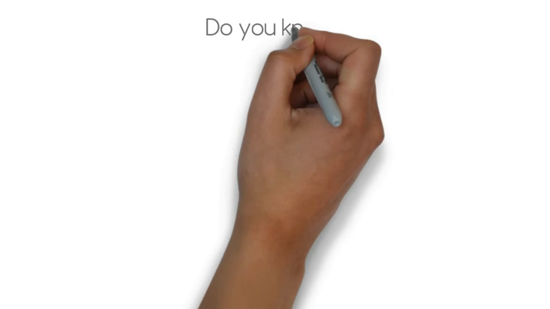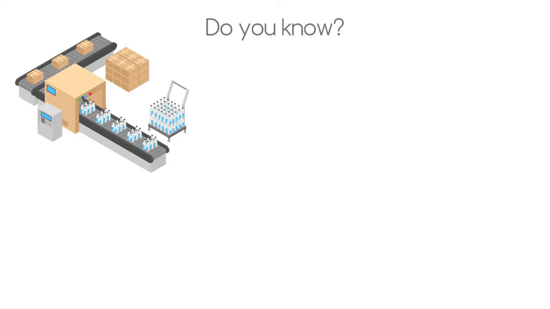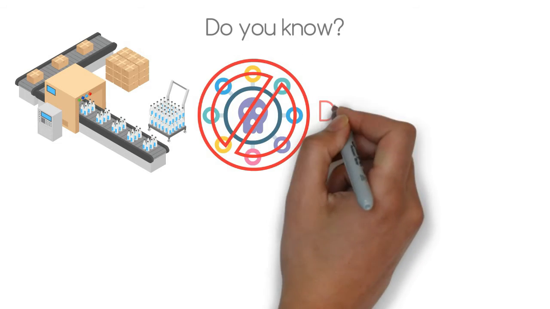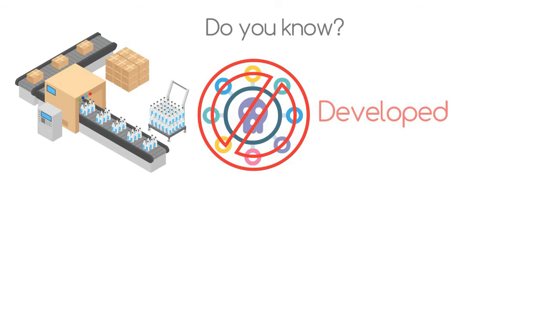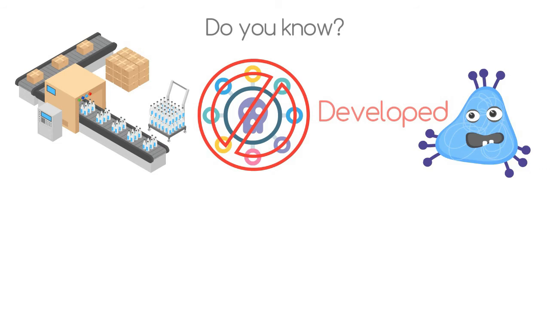Do you know? During industrial production of milk products, strict cleanliness and sterilization is essential as bacteria can be attacked by viruses. Hence, virus-resistant varieties of bacteria are developed. Recently, use of mutant varieties of bacteria has increased.